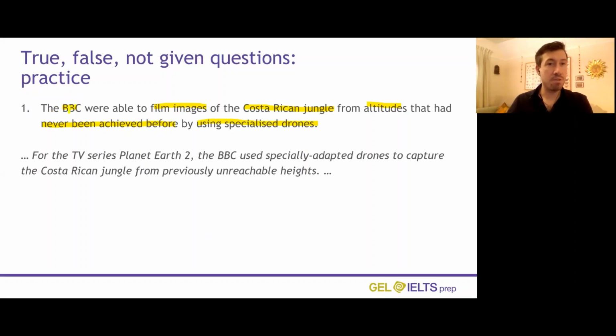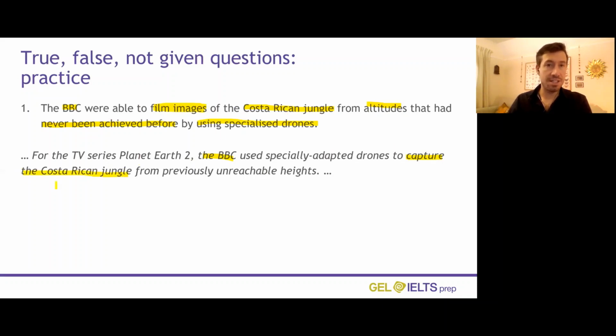Okay, let's check this together then. Well, we're going to go through from the start. So we've got the BBC here. Okay, so it says for the TV series Planet Earth 2, the BBC. Okay, perfect. We've got that in there. Then we've got film images. So use specially adapted drones to capture is the same as film images. Okay, good. Of the Costa Rican jungle. Okay, capture the Costa Rican jungle.